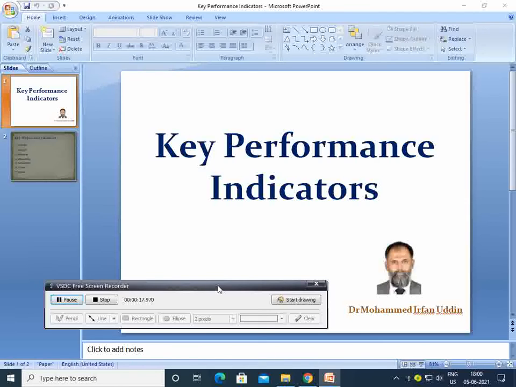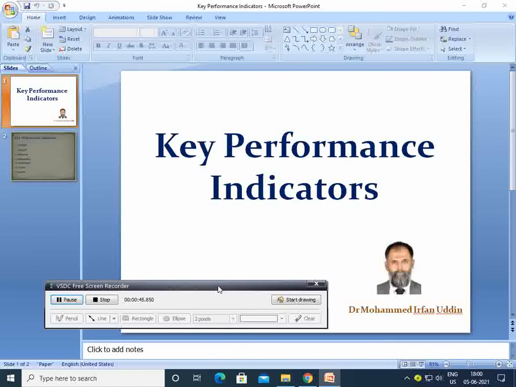How do I say that you are a good student? I mean a studious student. You are good in terms of studies. How do I say? I say, okay, let me have a look at your marks, and if you are good in your marks, then I come to know that you are a good student. So your marks are an indicator that you are a studious student.